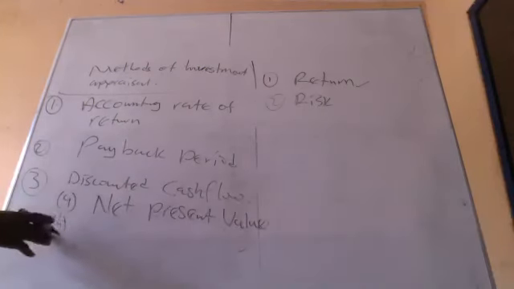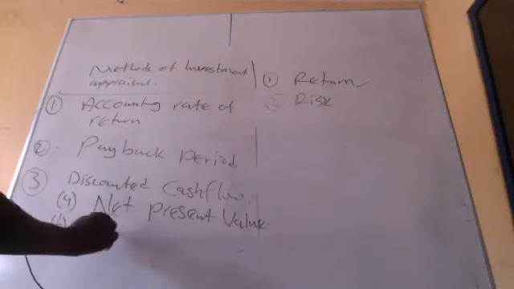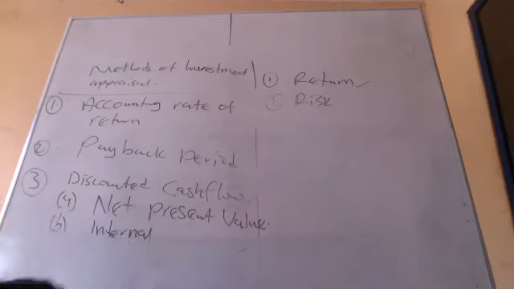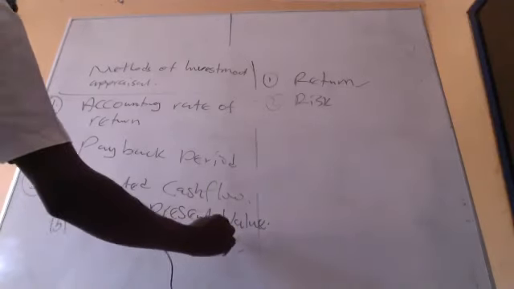Then we talk about internal rate of return.